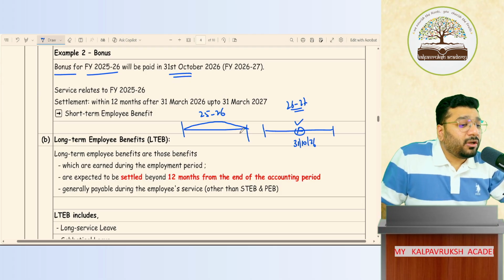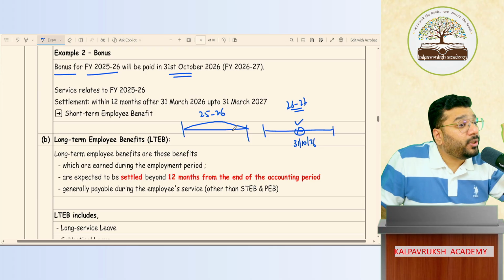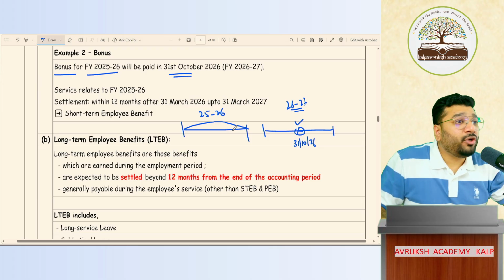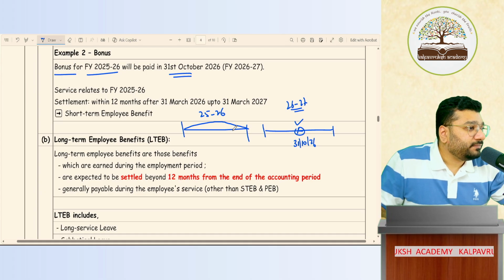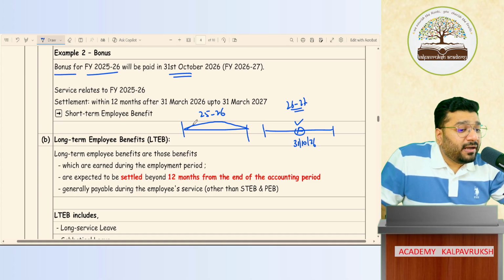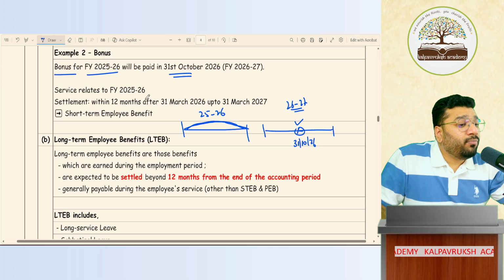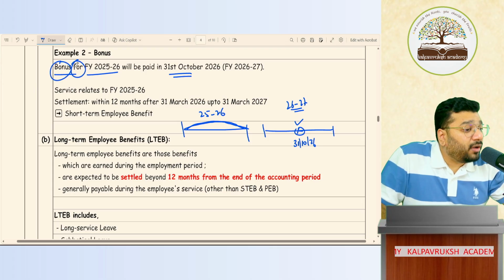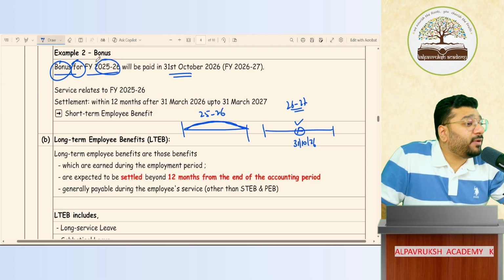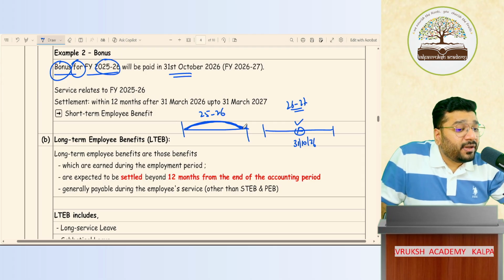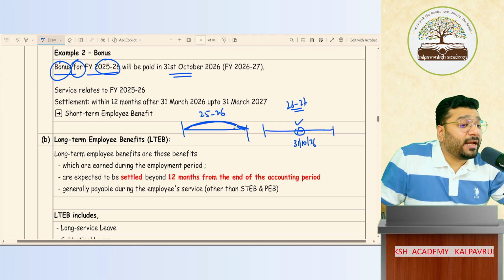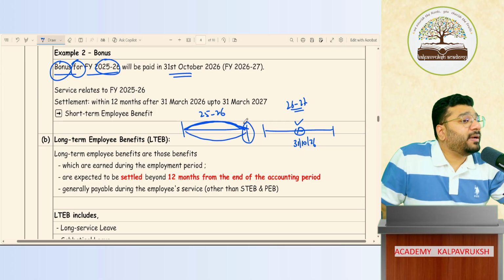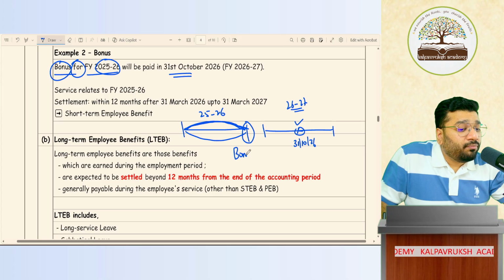Yes or no? Now, my question goes to all of you. When will you do the accounting for the bonus? In that period when the benefit is received. You are giving the bonus, right? This bonus is for the services provided in 25-26. So when is the benefit received? 25-26. Expenses should be recorded when? In 25-26. What will be the entry? Bonus account debit to bonus payable.